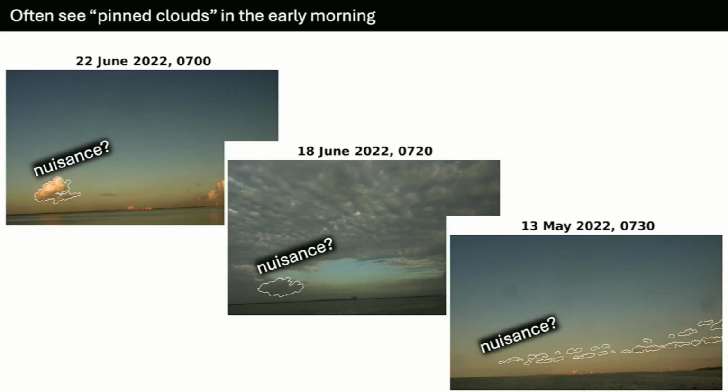And so you'll look at that and say, well, is this just a nuisance? And I think if I hadn't been thinking about nuclear winter, that's exactly what I would have thought about these clouds. But having nuclear winter in the back of my mind made me realize, and made us all realize, that this is an opportunity. This is an example of a steady, moist plume driven by, potentially, a surface buoyancy source.